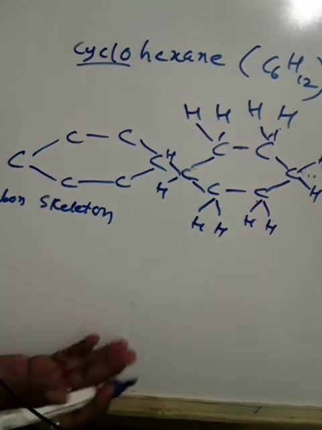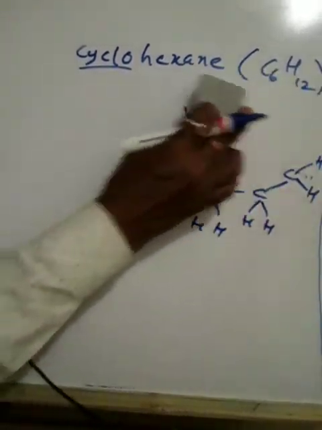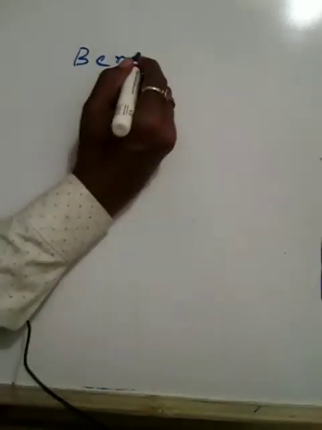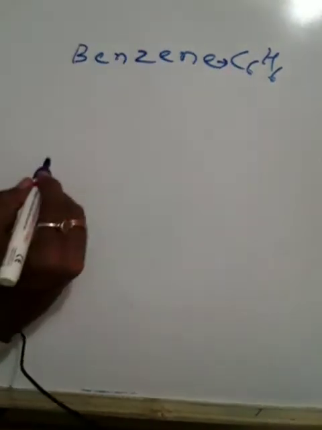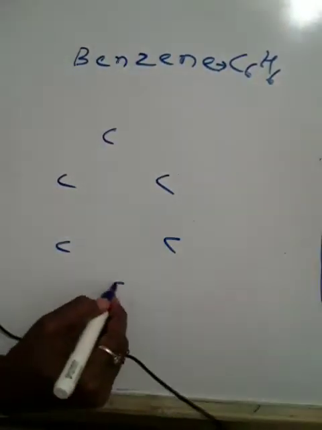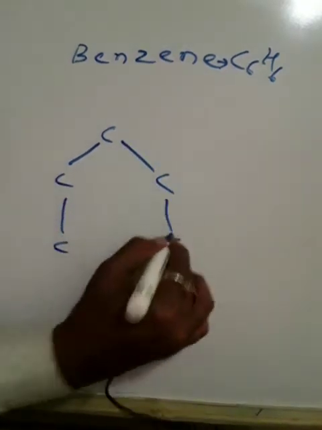So I will write benzene. The chemical formula of benzene is C6H6. How do you write it? 1, 2, 3, 4, 5, 6. Join here, join here, join here, join here, join here.